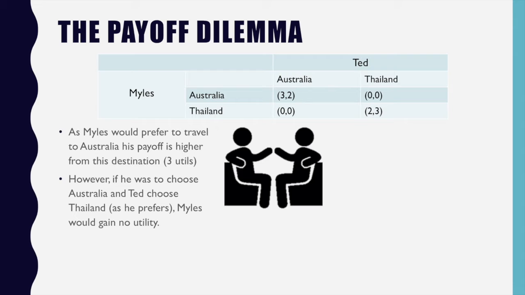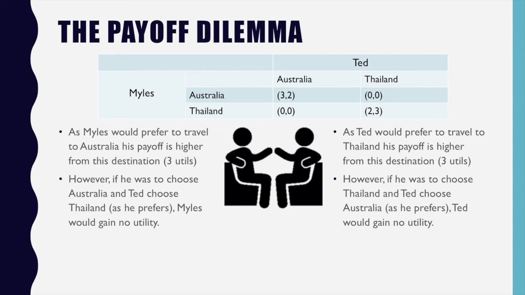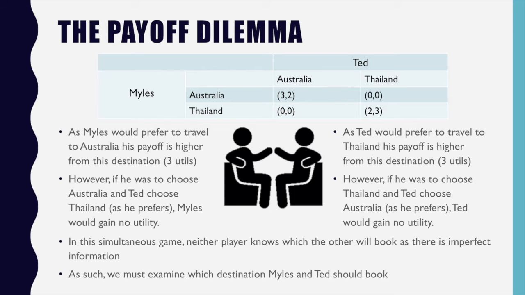As Miles would prefer to travel to Australia, his payoff is higher from this destination, 3 utils compared to 0. However, if he was to choose Australia and Ted choose Thailand as he prefers, Miles would gain no utility. Similarly, as Ted would prefer to travel to Thailand, his payoff is higher from this destination. However, if he was to choose Thailand and Miles choose Australia as he prefers, Ted would gain no utility.